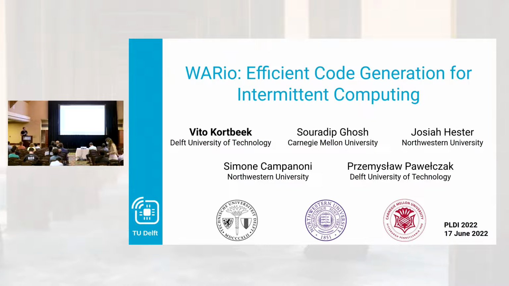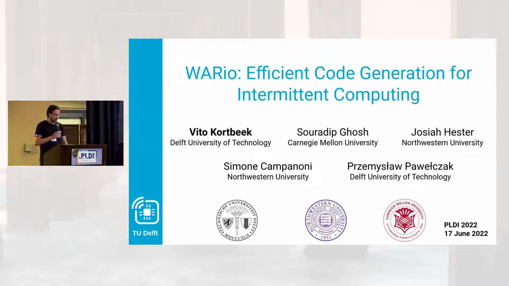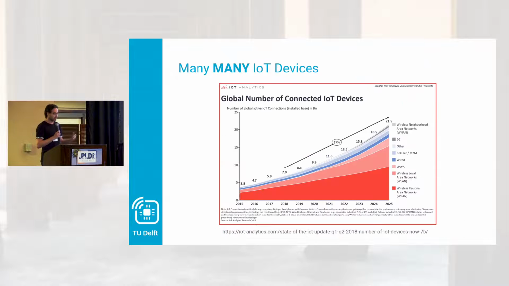So, efficient code generation for intermittent computing. And especially the intermittent computing, I'm assuming that a lot of you don't necessarily know what that means exactly. So let me just build up to that first. It applies to small embedded devices, such as IoT devices. And we're expected to have many, many IoT devices in the coming years. Some expectations, for example, this one expects over 20 billion of them just by 2025.